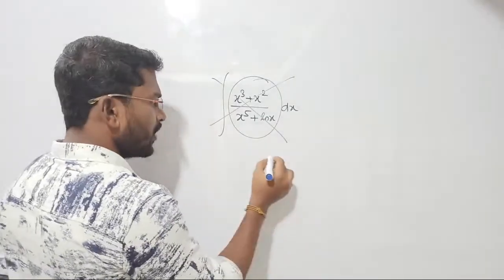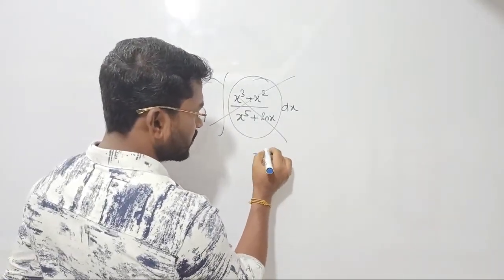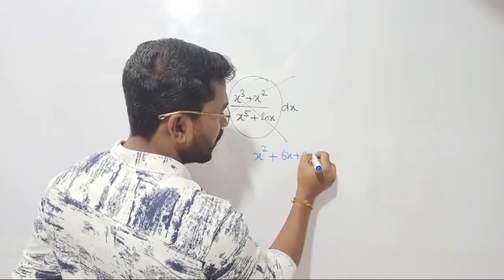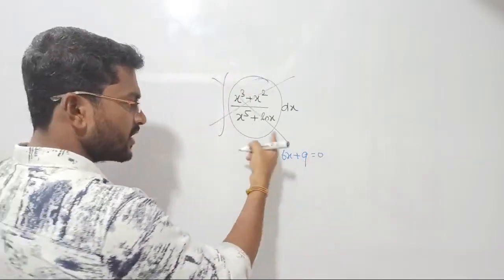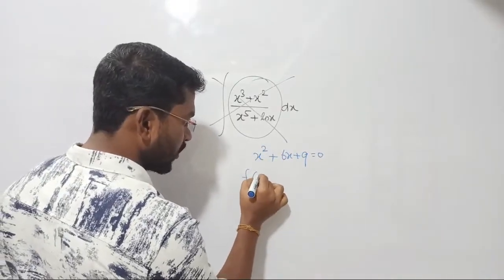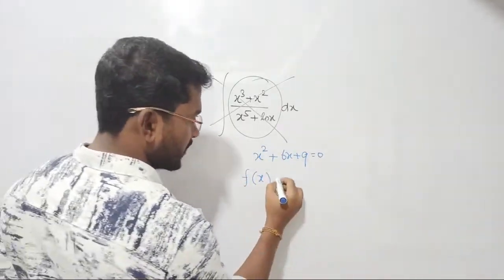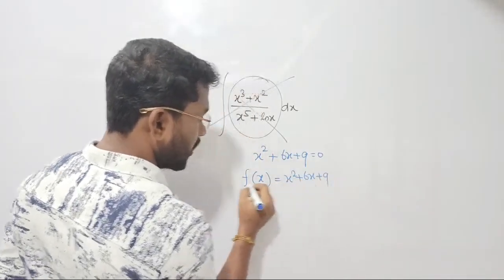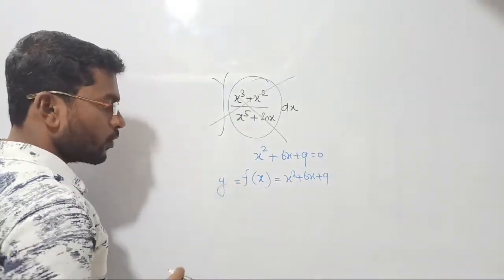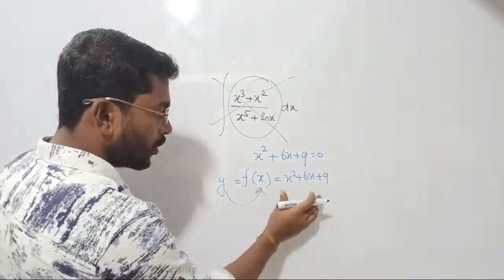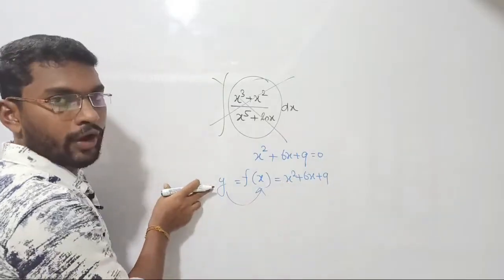For an example, if I have a function like this: x square plus 6x plus 9 equal to 0. Or we can write it like this: I have a function defined in terms of x, that is x square plus 6x plus 9, and usually we define it as y. y is the dependent variable, it depends on the value of x. So by controlling the value of x, we can control the value of y, right?